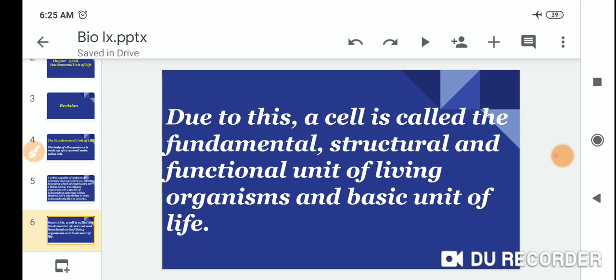Due to this, a cell is called the fundamental structural and functional unit of living organisms and the basic unit of life.